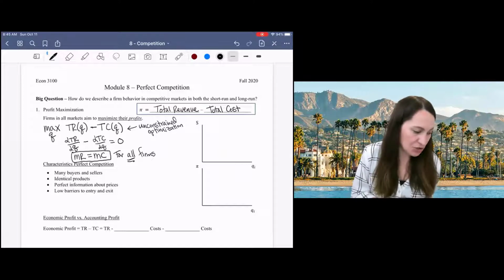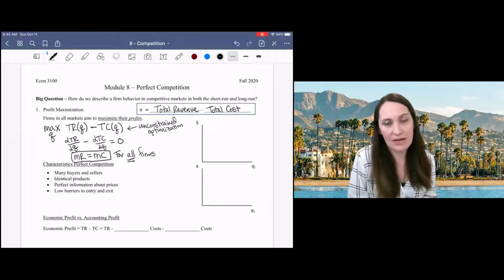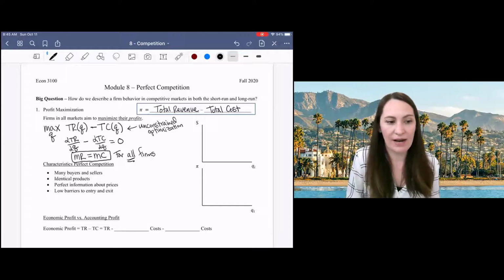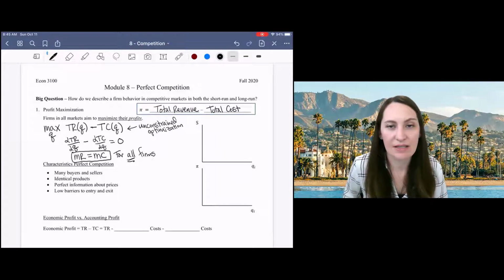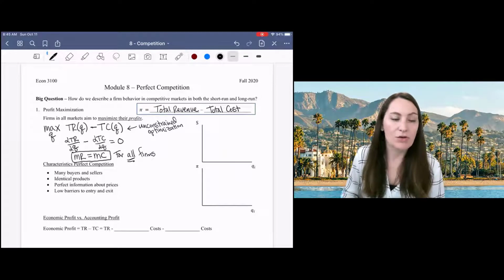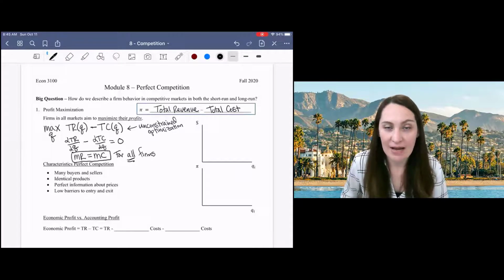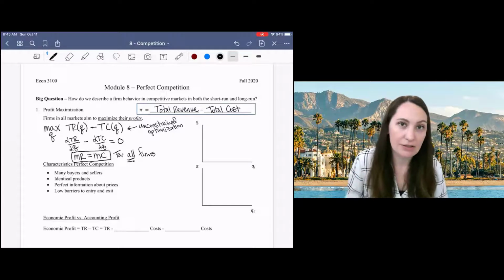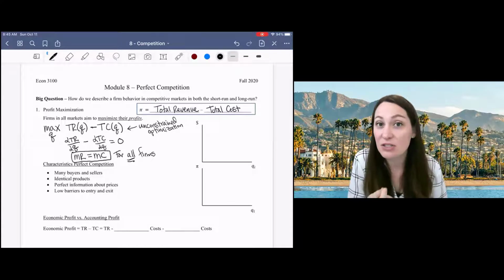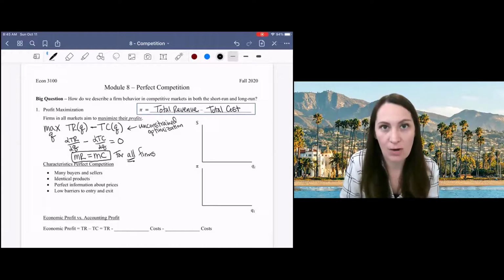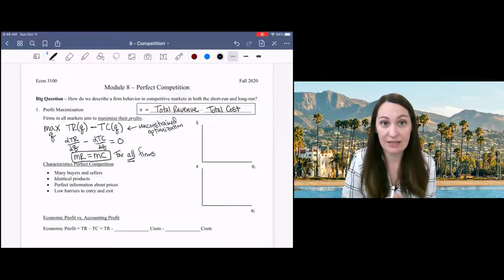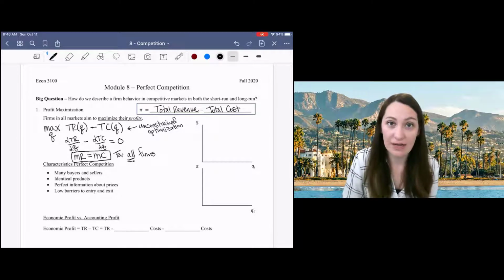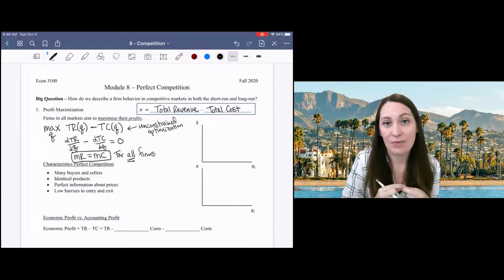Okay, so I want to show that to you graphically, but before we do, I want to just talk a little bit about characteristics now of perfectly competitive market and how we think about profit maximization in this special context. So in perfect competition, we are assuming that we have many buyers and sellers, that each firm and each consumer is a very small part of a big market. And that means that individual choices, both of production and of consumption, are not going to affect the market price.